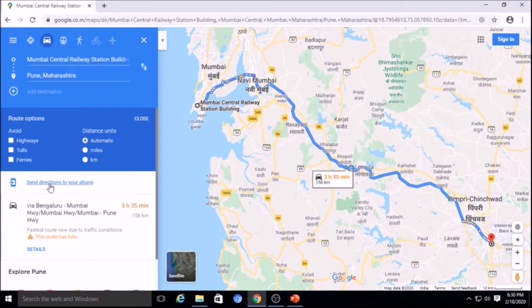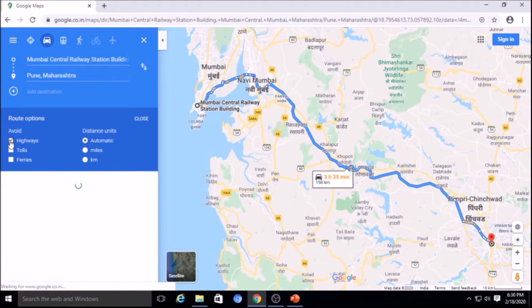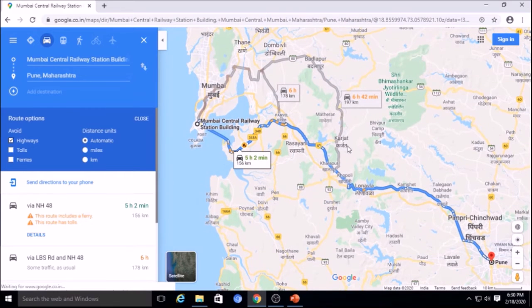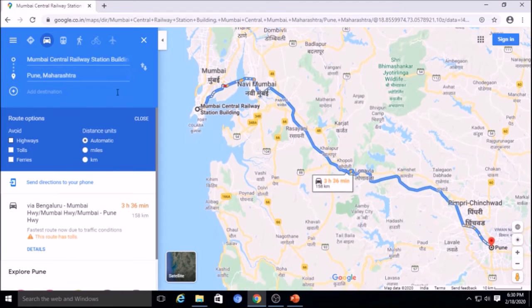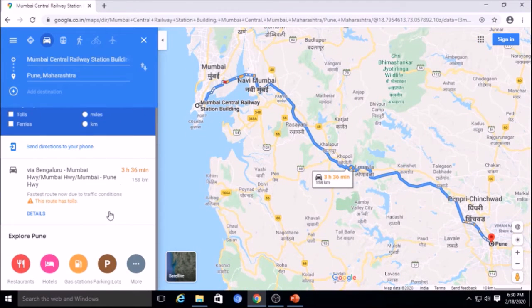Then there are various options available. You can avoid highways, you can avoid tolls, and choose distance units, automatic, miles or kilometers. Suppose I don't want highways, so I will click on it, and the route will be modified. You can get the route without highways. So these are also some features available.